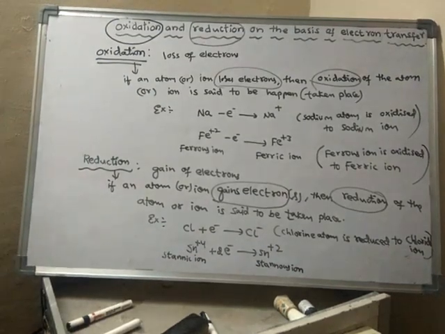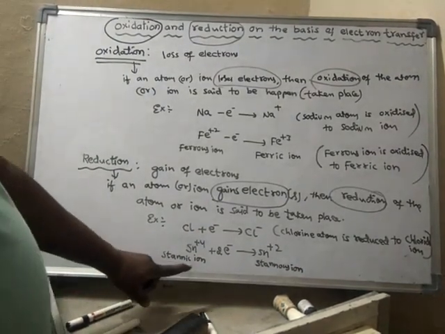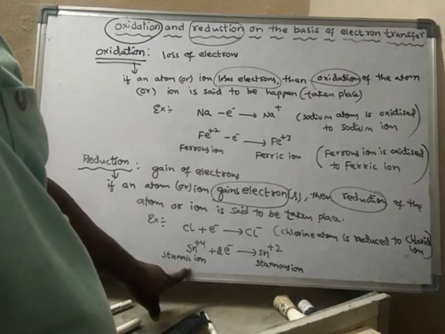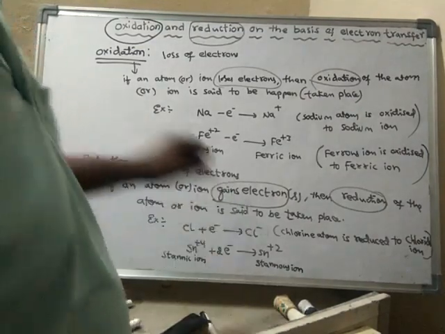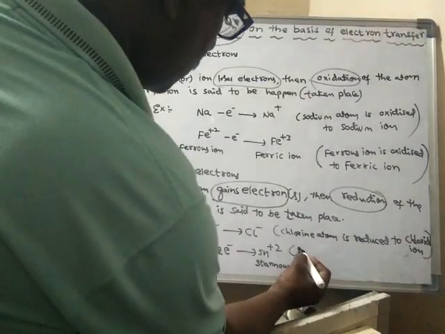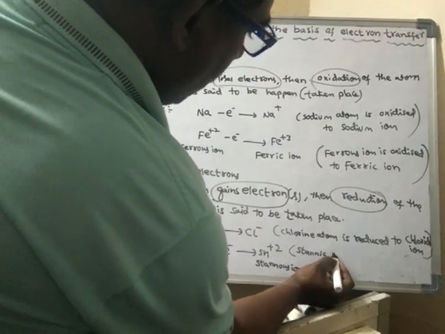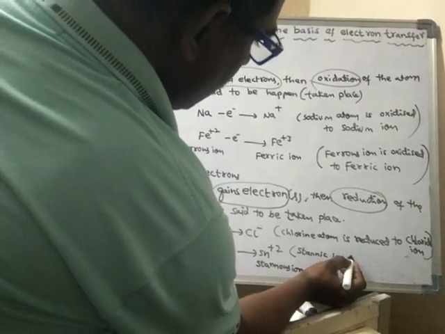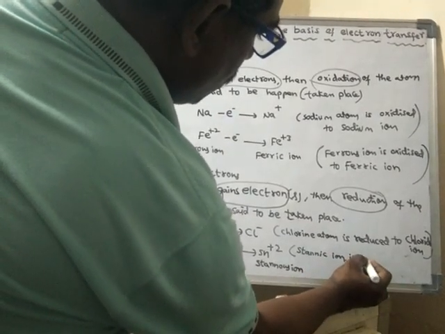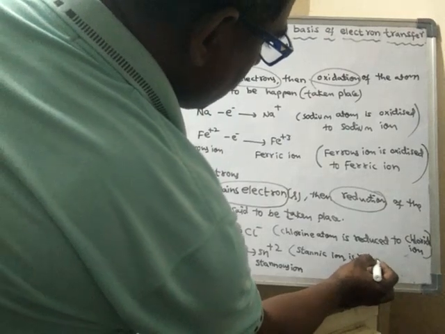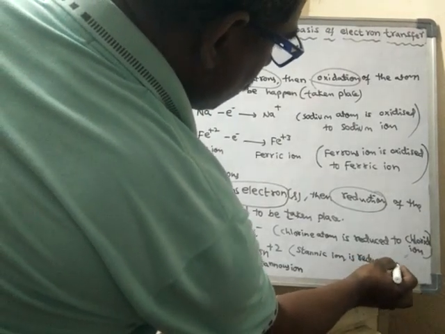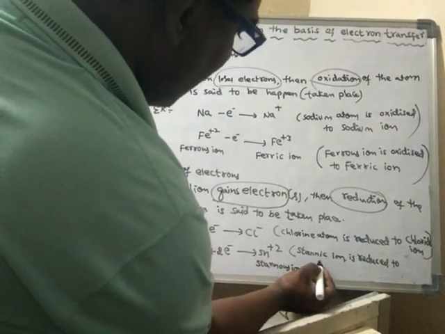So what has happened? Stannic ion is reduced to stannous ion. Stannic ion is reduced to stannous ion.